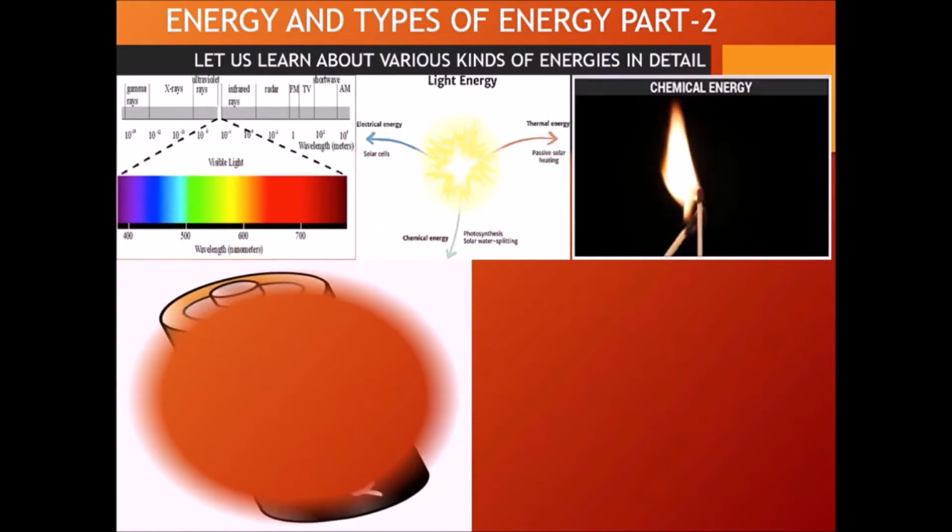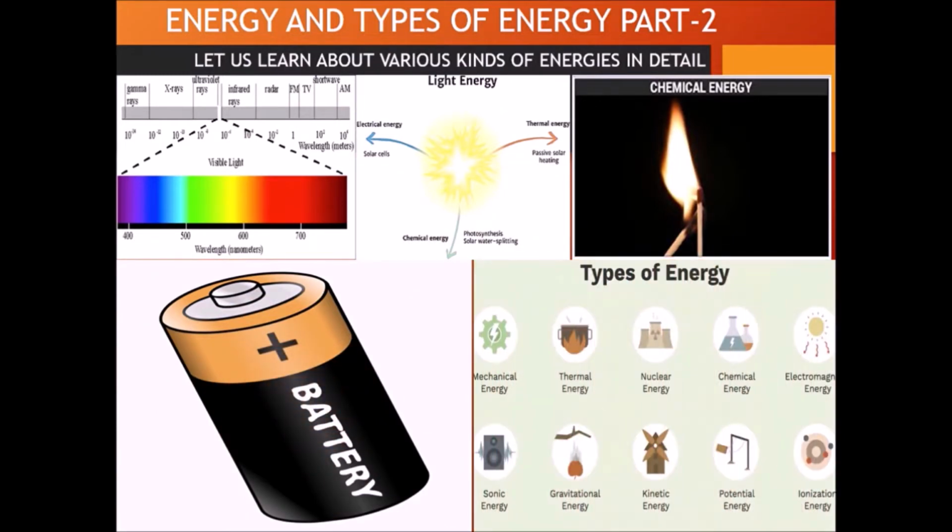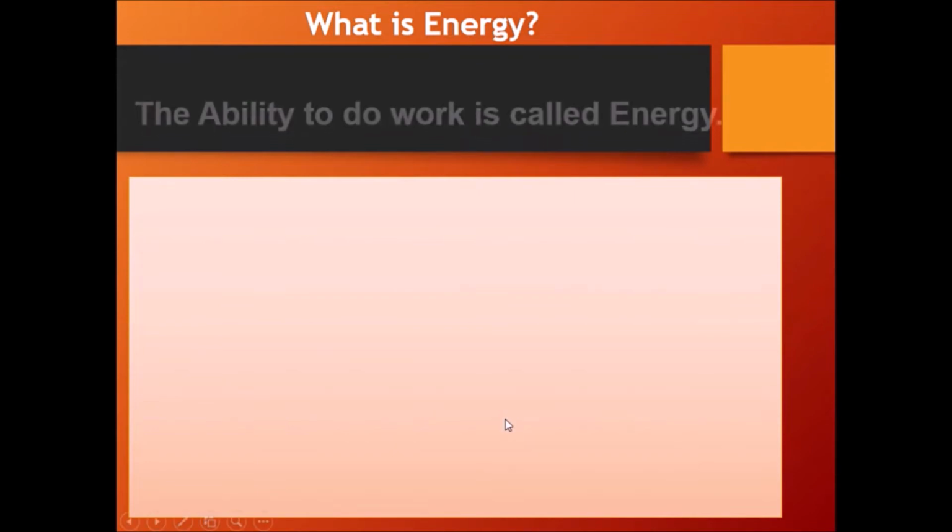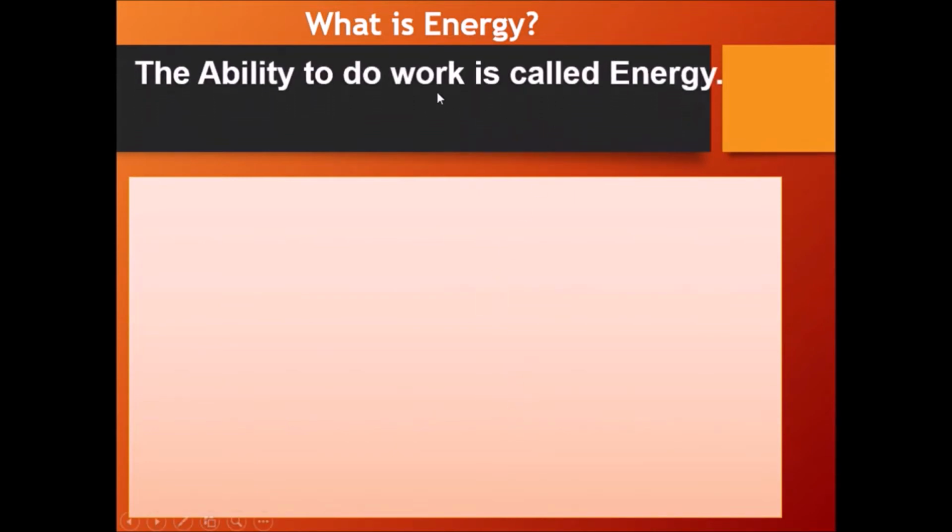So we'll be talking about light energy, chemical energy, thermal energy, nuclear energy, electromagnetic energy, sound energy, and many other types of energy. So let's see what is energy. As we talked about last time, the ability to do work is called energy. Any capacity, ability to do work is called energy.